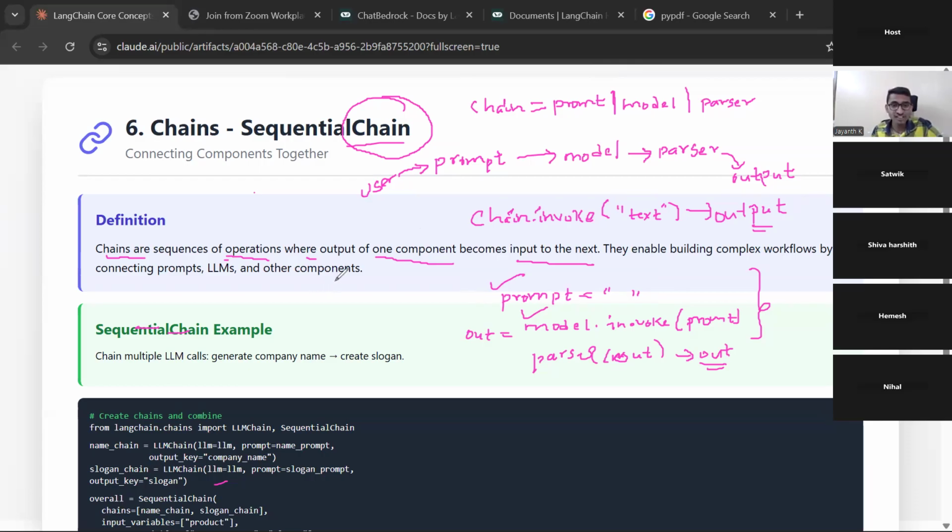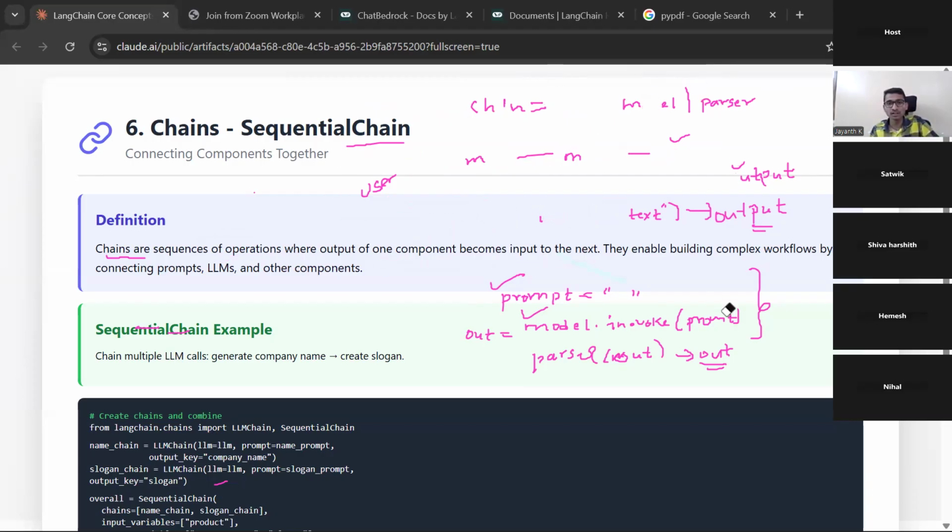Now, sequential chain is not something special, but yes, we have given it some name. This is only a sequence. I have a user prompt, then the prompt, then the model, then the parser. This is only a sequence. But here there is also an example which is a little higher than this. Let's say I have to clean the screen.